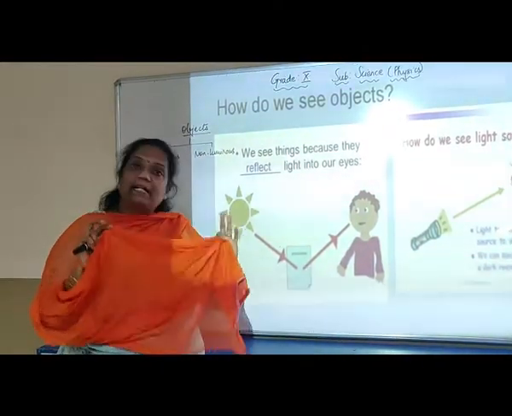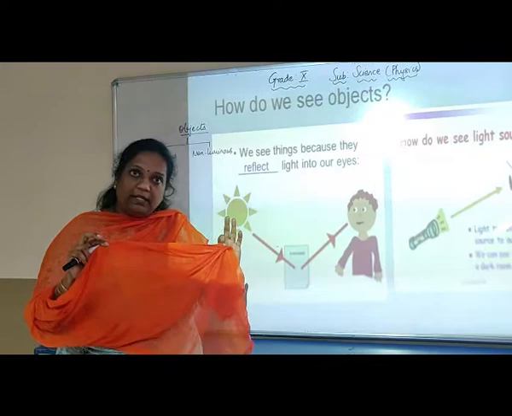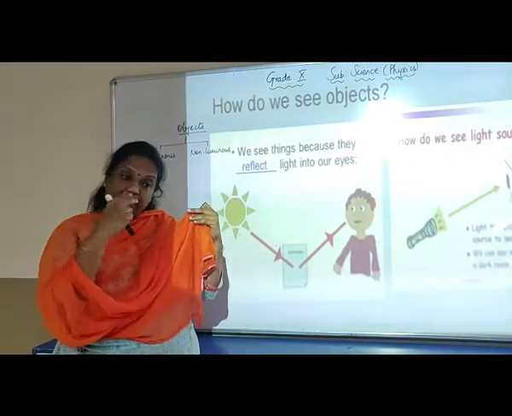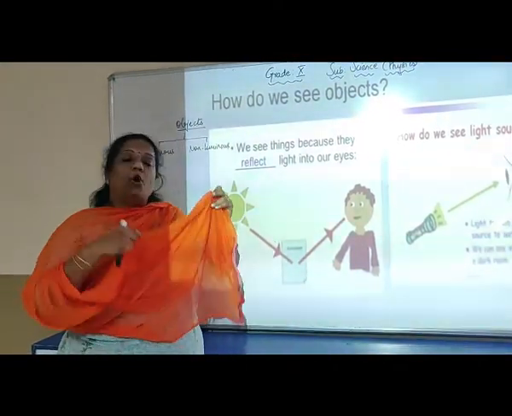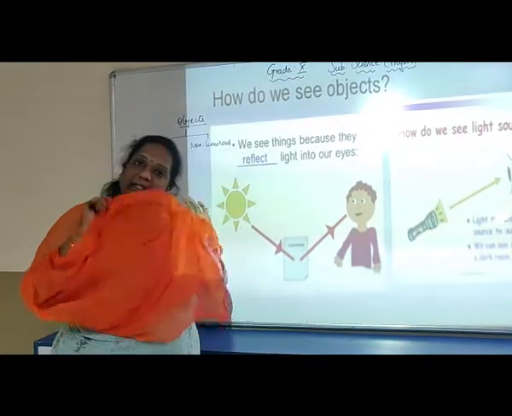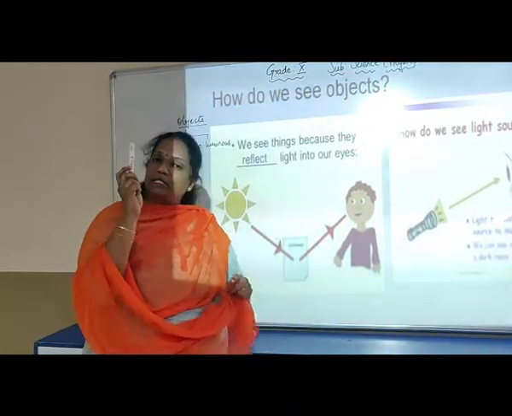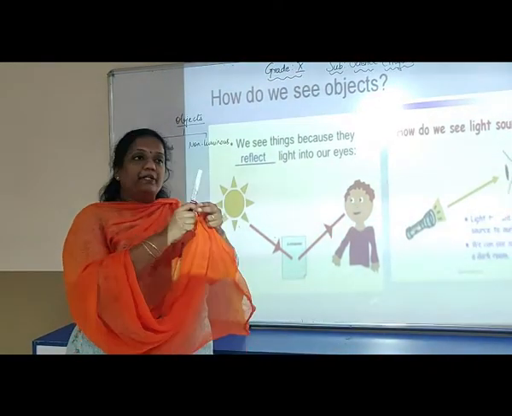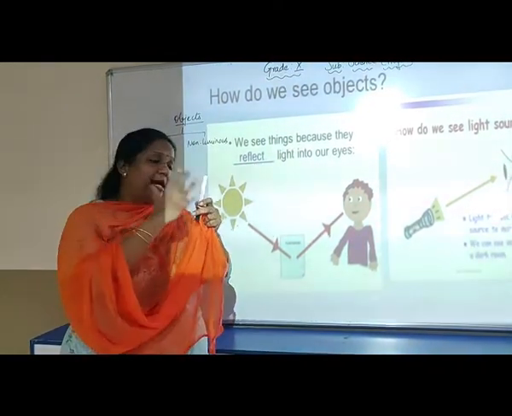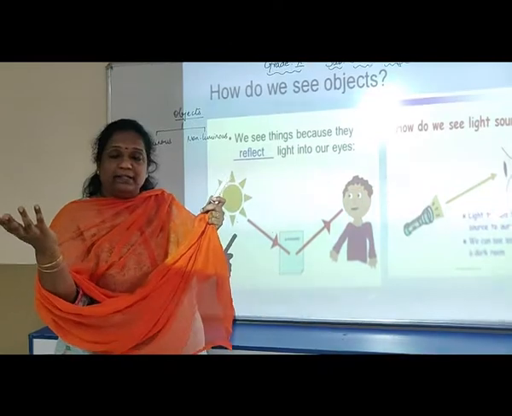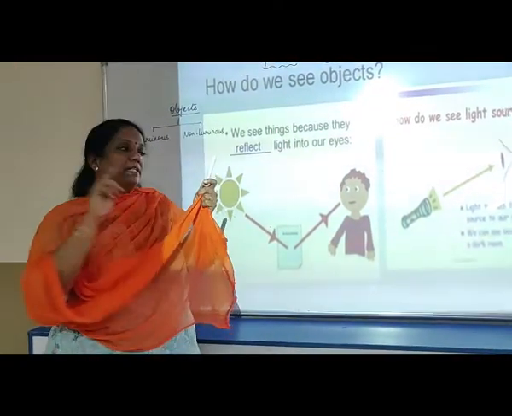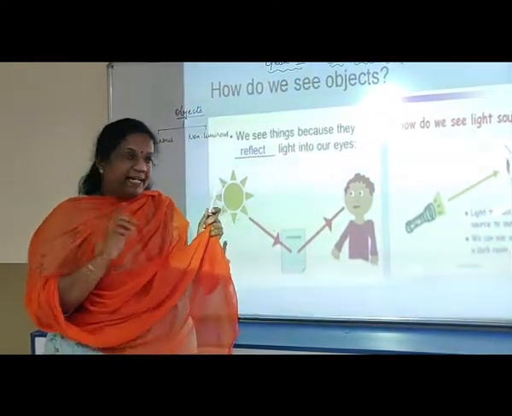Orange is not being taken up by this piece of cloth. So whichever light color is sent back, the object will appear to be that color, right? How do I see that the body of the marker is white? Very good, because it is not absorbing any color. It is giving back the white light that is falling on it.